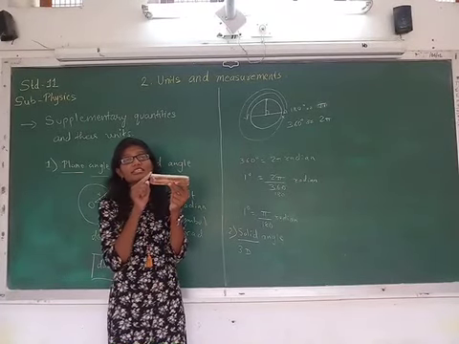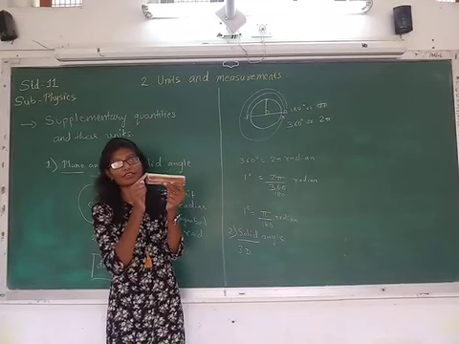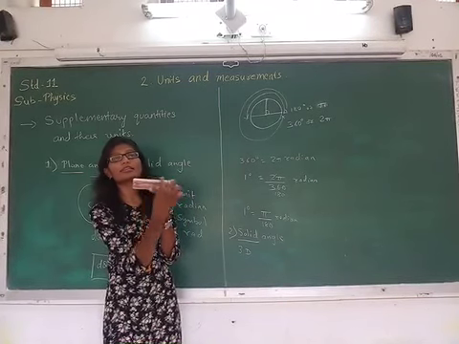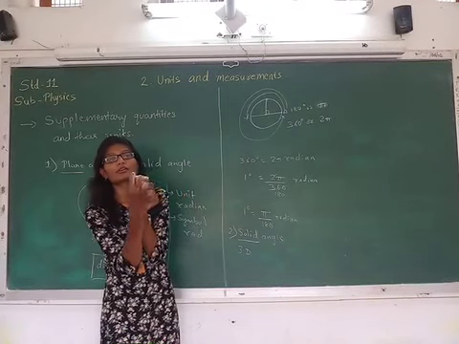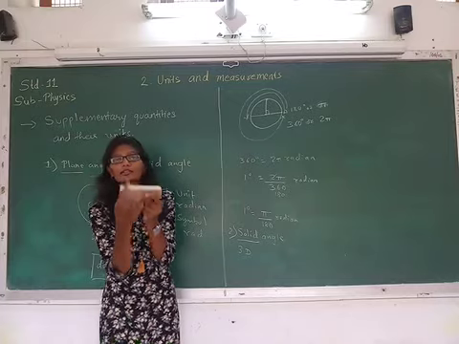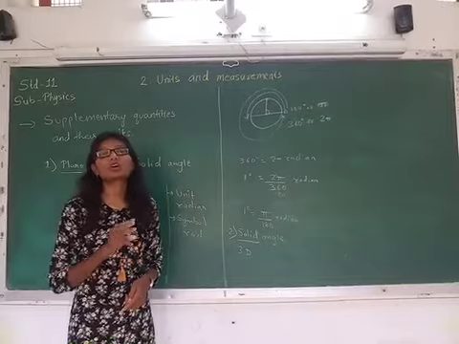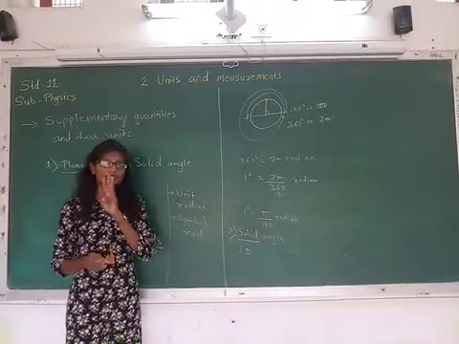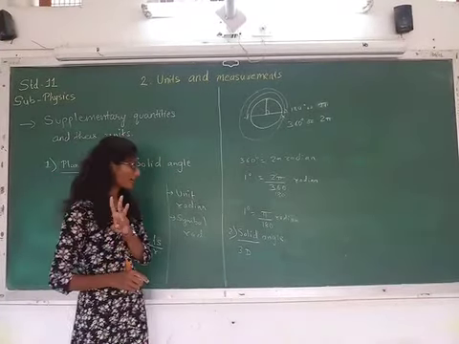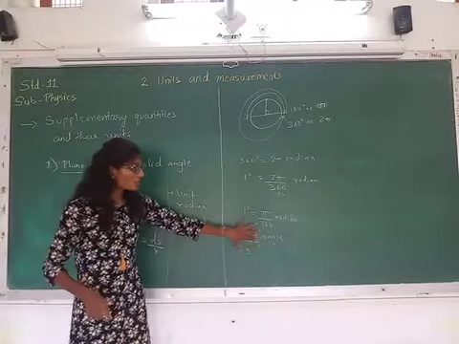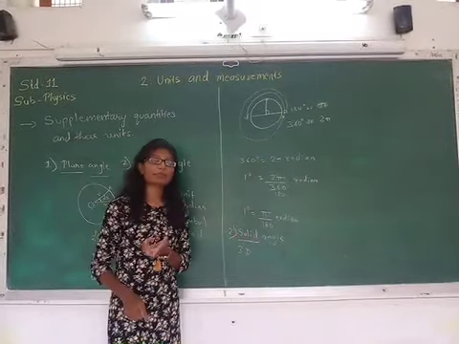Why? Because it has height, width, and length. In any 3-dimensional object, we have 3 dimensions: length, breadth, and height. Okay. So here solid is considered as 3 dimensions.